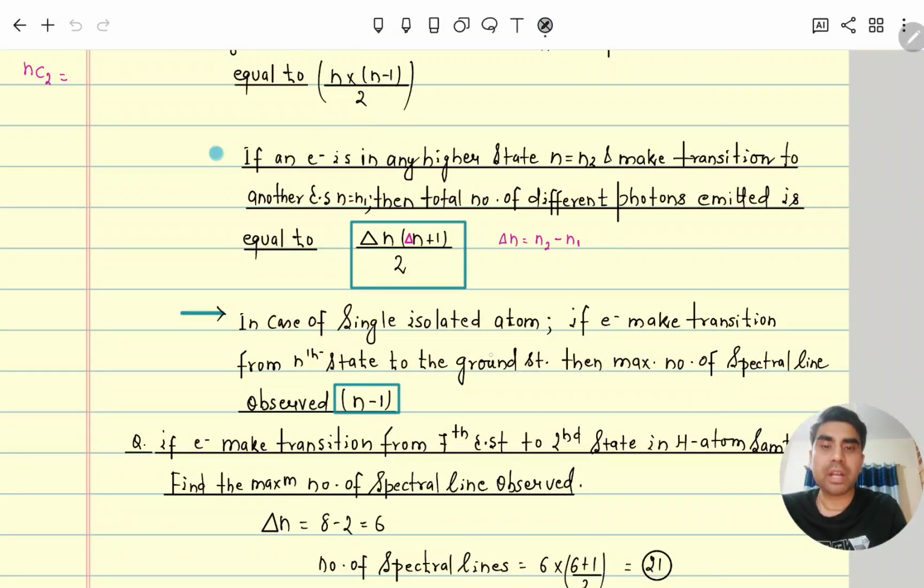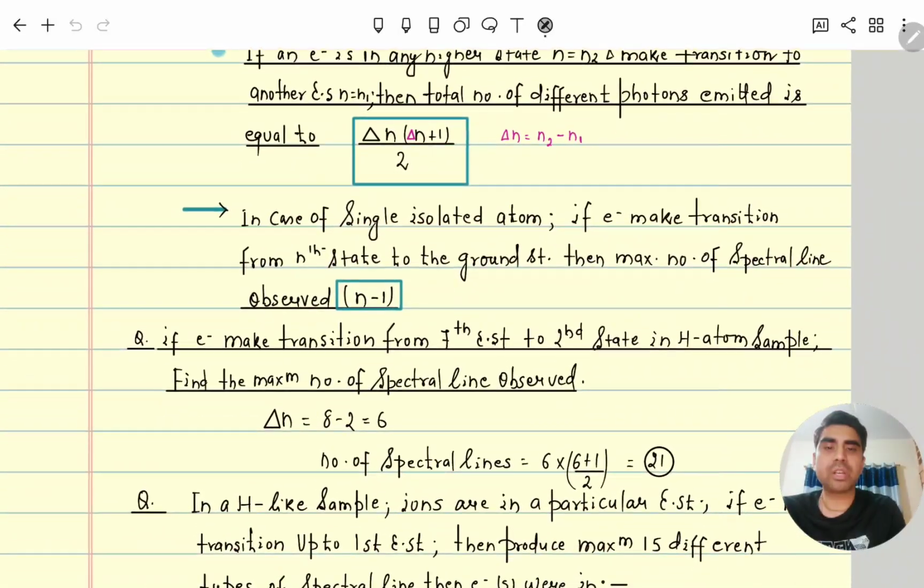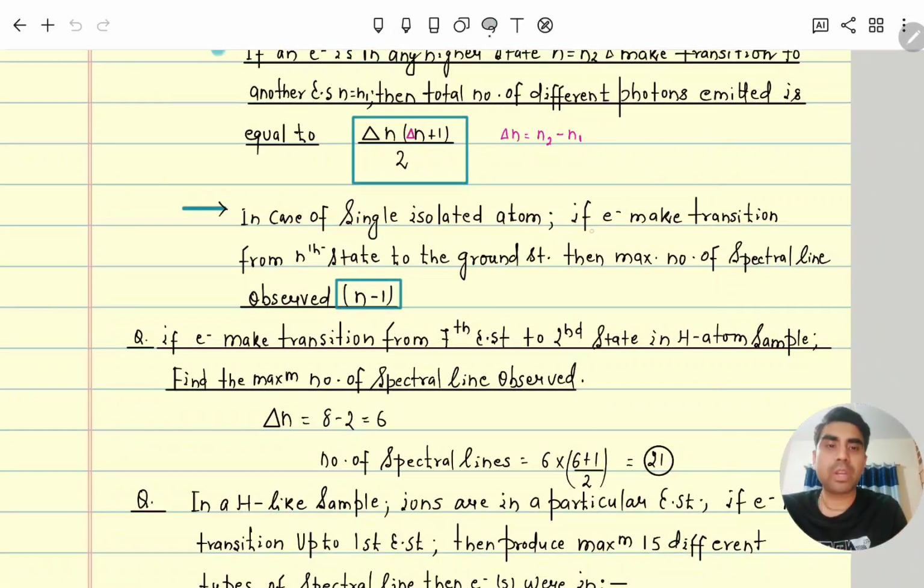In the case of a single isolated atom, if it is having only one electron which is making a transition, this is a little bit of an exceptional case, only valid for things like helium plus. So in the case of a single isolated atom, if the electron makes a transition from nth to the ground state, the maximum number of spectral lines observed is n minus 1. So we'll do some questions.